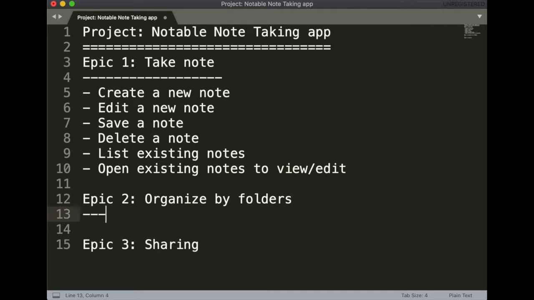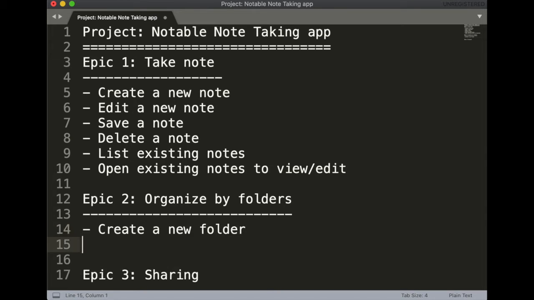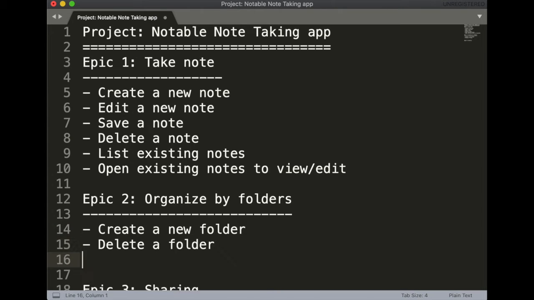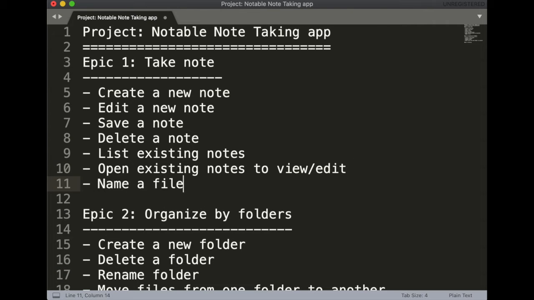Epic 2 might be, let's say, create a new folder. As a user, I want to be able to delete a folder. Move, rename folder, etc., etc. Move files from one folder to another, let's say. Oh, we should be able to name the file. So you see that the epics take on this role of feature sets, or user stories that are related to that broader theme.